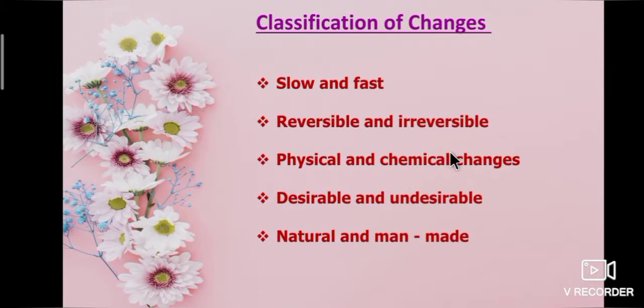Now we are going to study the classification of changes. There are different types of changes that occur around us. Some changes take place very quickly, while others take hours, days, or even years. Now, shall we classify changes on the basis of similarities and differences? First, slow and fast changes. Second, reversible and irreversible changes. Third, physical and chemical changes.